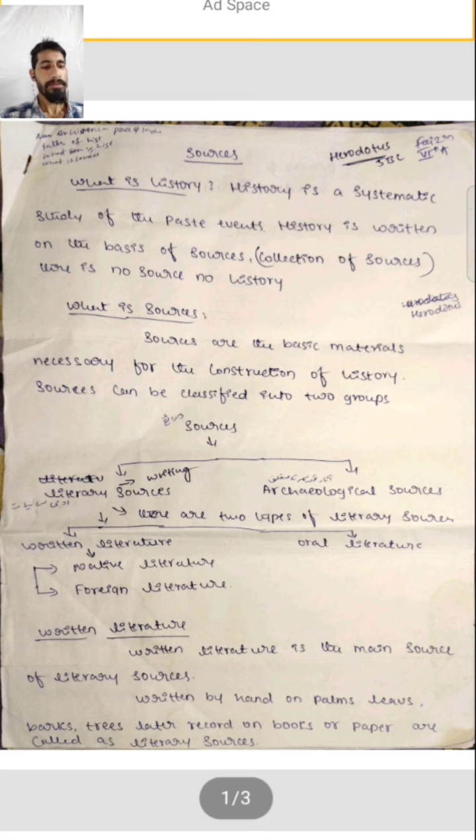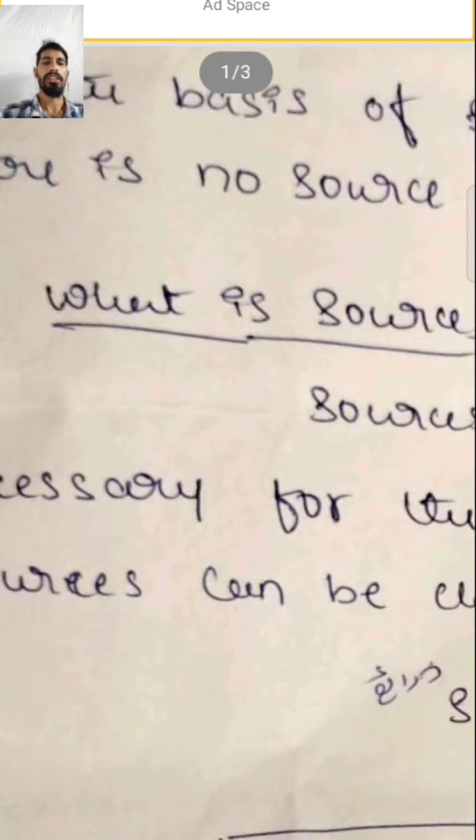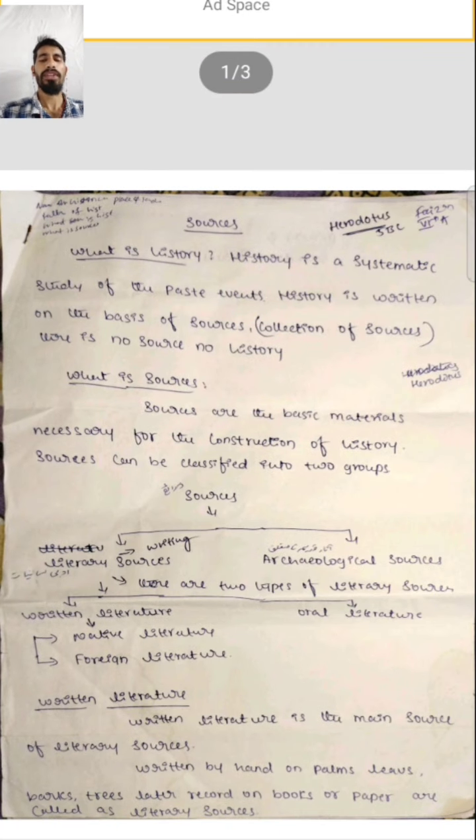For example, agriculture tools, forts, coins, inscriptions, and temples. We can see there are old temples. For example, Babri Masjid. At the time of Babur, the masjid was built. There are many other buildings like temples, many old temples, and many old forts. When we watch these forts, masjids, and agriculture tools, we know about these sources.